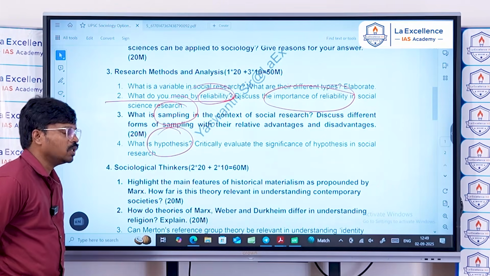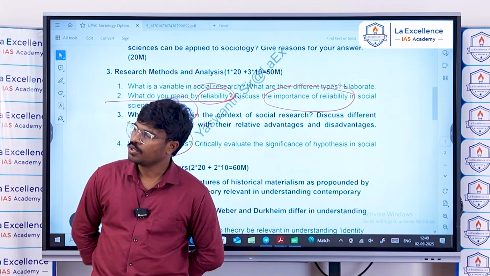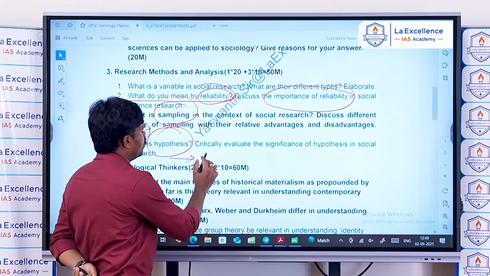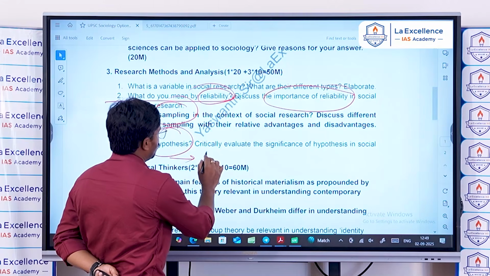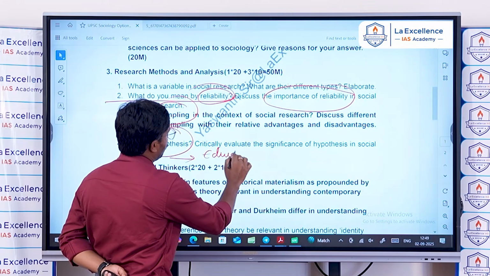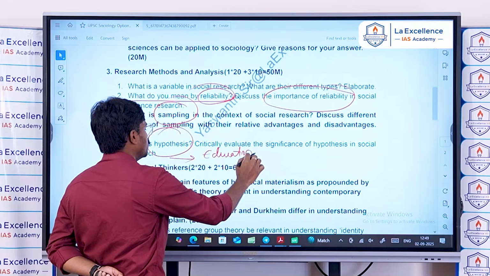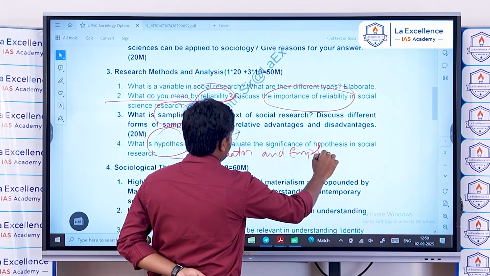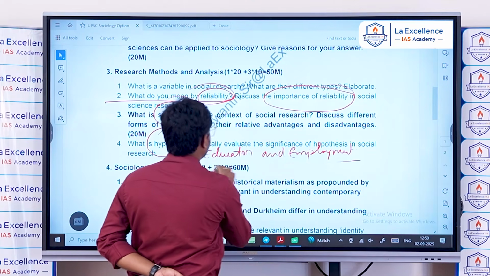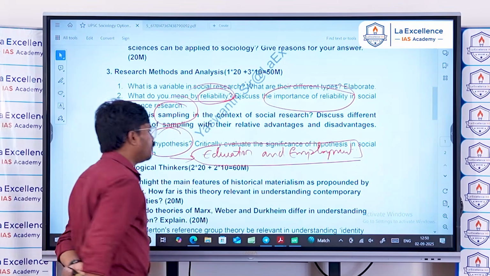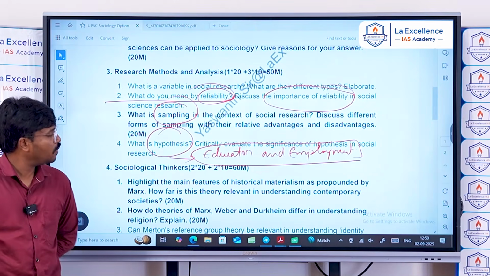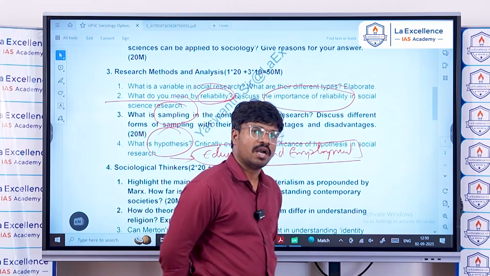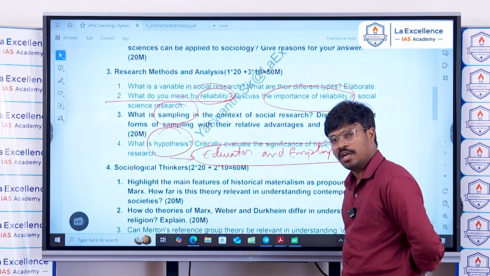Take, for example, if you want to understand the relation between education and employment levels in the society. We have to come up with a hypothesis, which is a tentative statement, and understand this relation between education and employment.